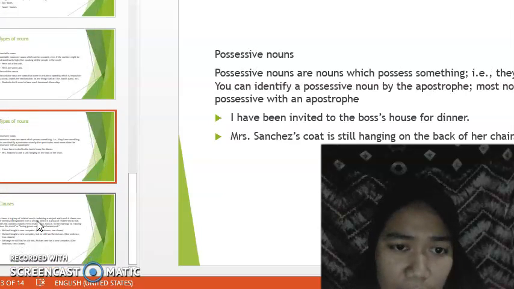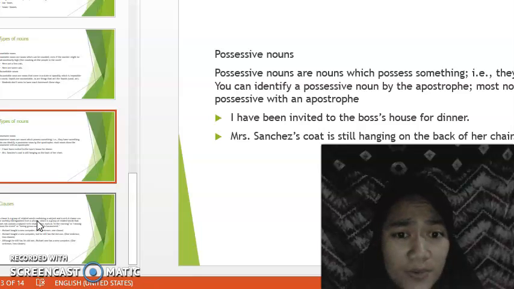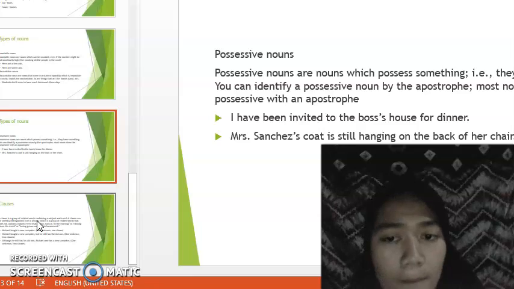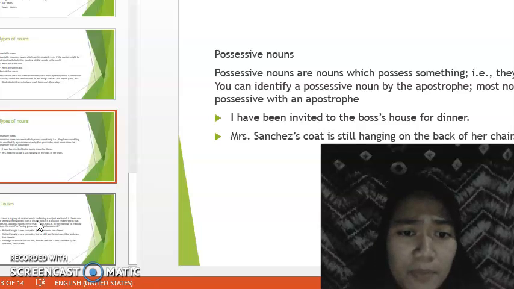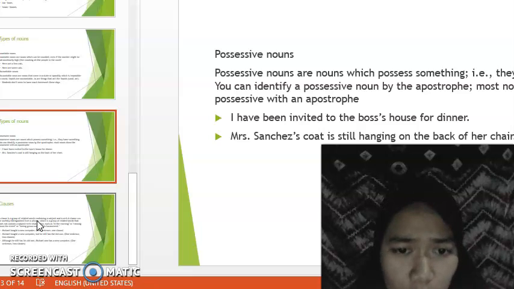Possessive nouns. Possessive nouns are nouns which possess something. Example, they have something. You can identify a possessive noun by the apostrophe. Most nouns show the possessive with an apostrophe. For example, I have been invited to the boss's house for dinner. Mr. Sanchez's coat is hanging on the back of her chair.